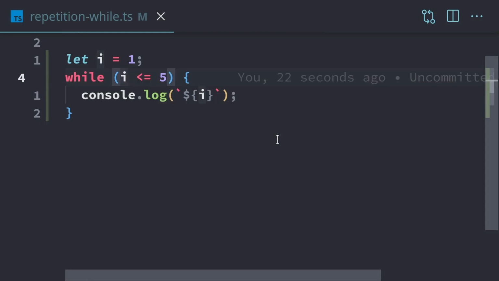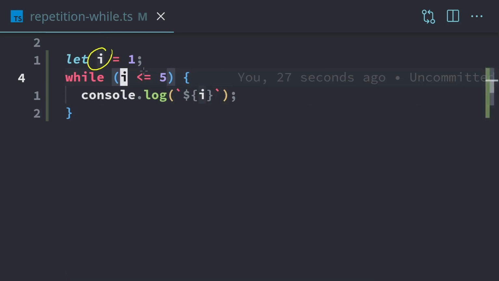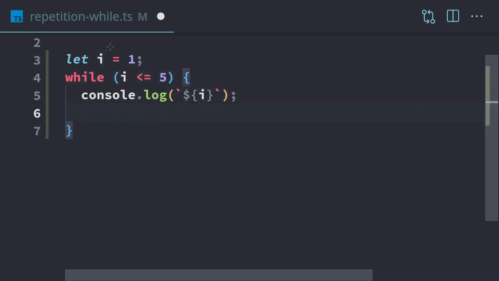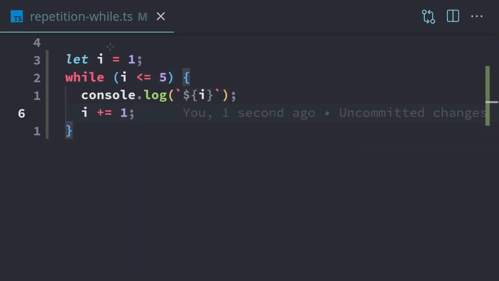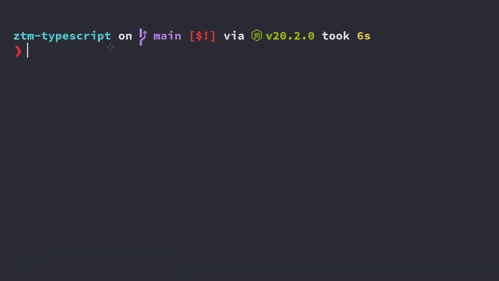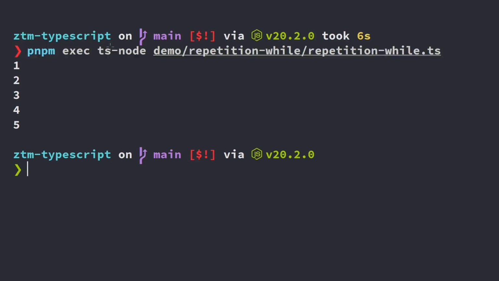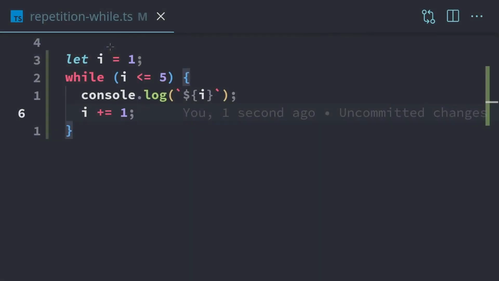We're checking this Boolean right here, but we're not actually changing the value of i within the loop. In this case, we set i equal to 1, and 1 is less than 5, so this will be true. We execute code, and then go back to right here. It'll check again, and it'll still be true. It's going to be true forever because i is just set right here and it doesn't update. So when we create while loops, we need to update the value within the loop. If we just do i plus equals 1, then we should get the same behavior we had in the previous video where we just print out 1 through 5. We'll just confirm that. And now we have 1 through 5 printed.